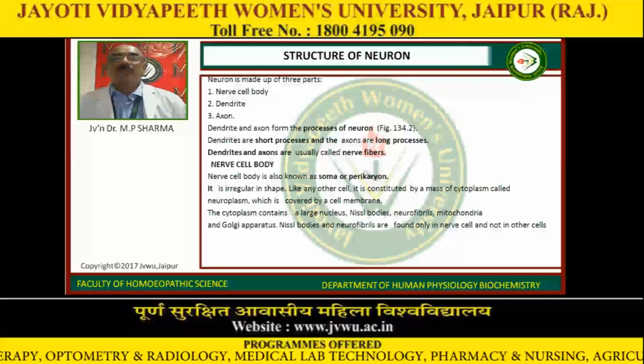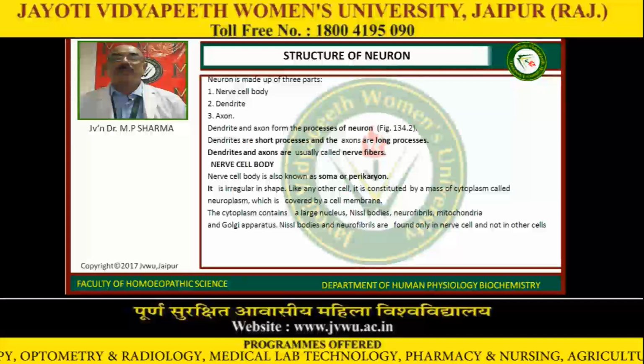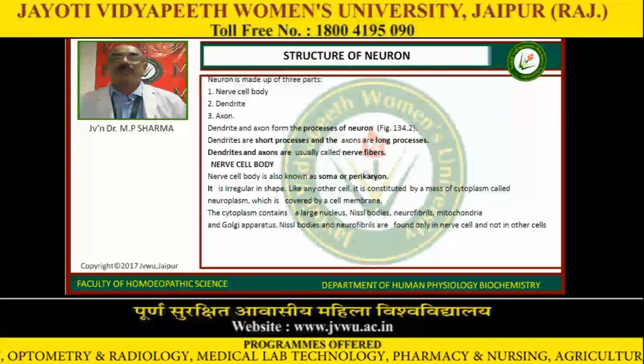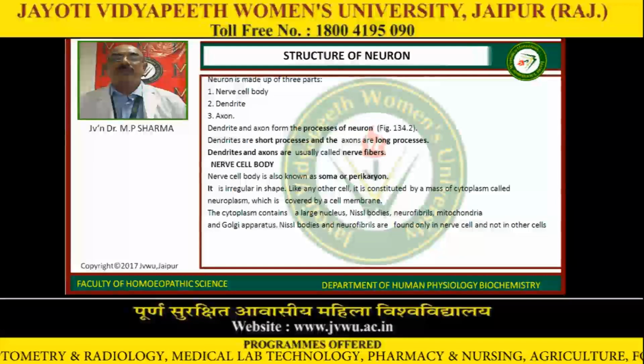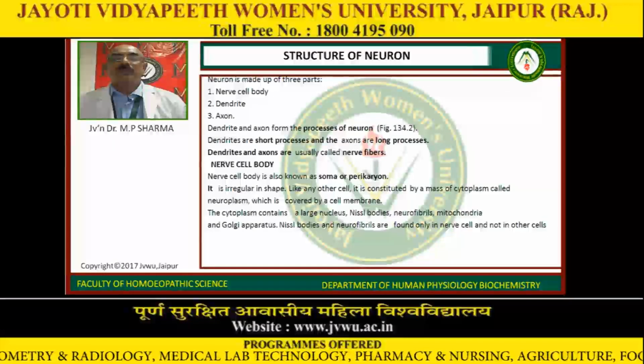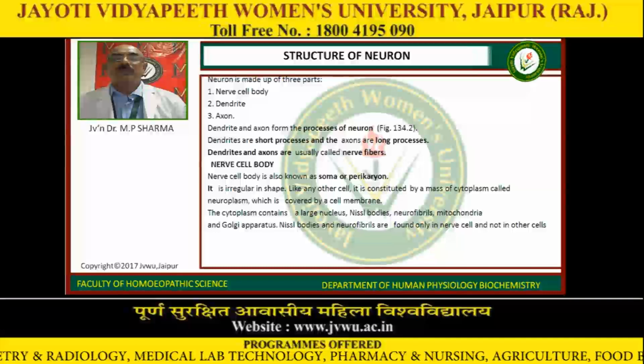Now, structure of the neurons. A neuron is made up of three parts: nerve cell body, dendrite and axon. Dendrite and axon are the processes of the neurons. Dendrites are short processes and the axons are long processes. Dendrites and axons are usually called nerve fibers.